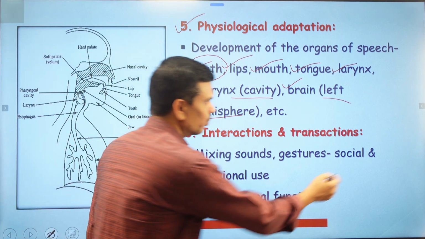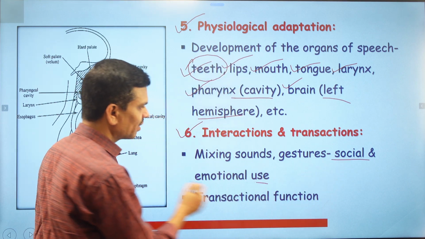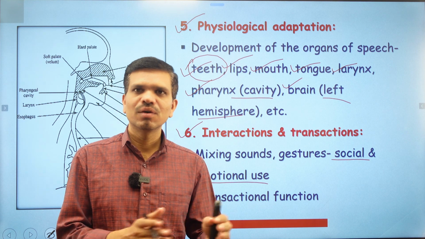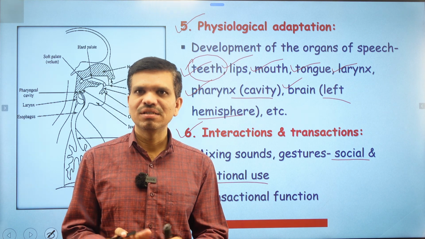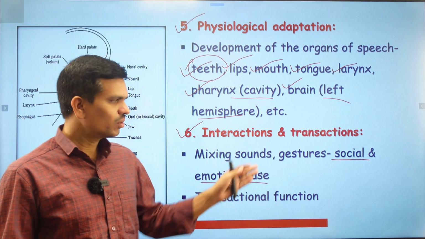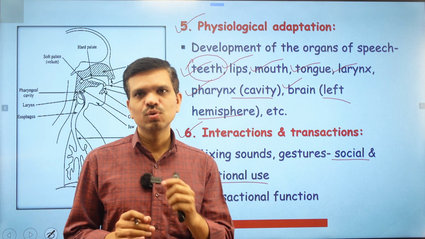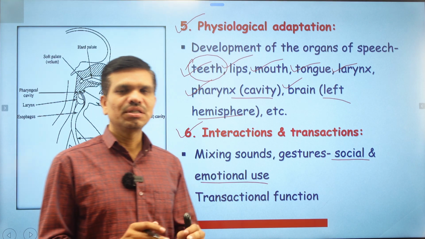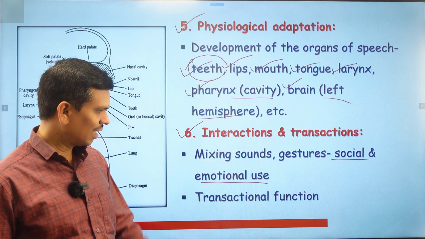Here we have the base of social and emotional use. When human beings came together and lived in families, language developed, because there they needed the use of language, sounds, gestures and postures.